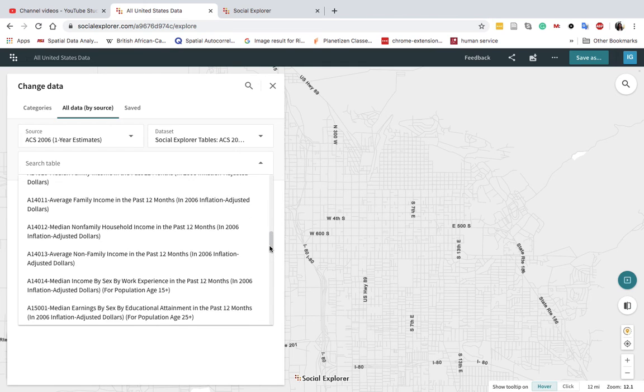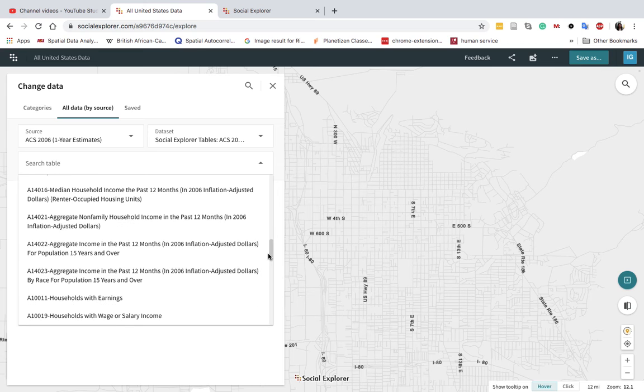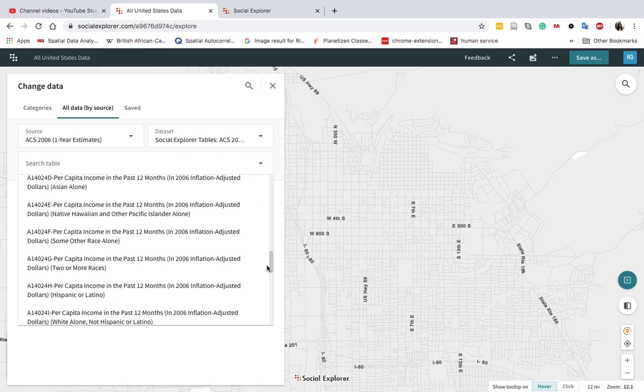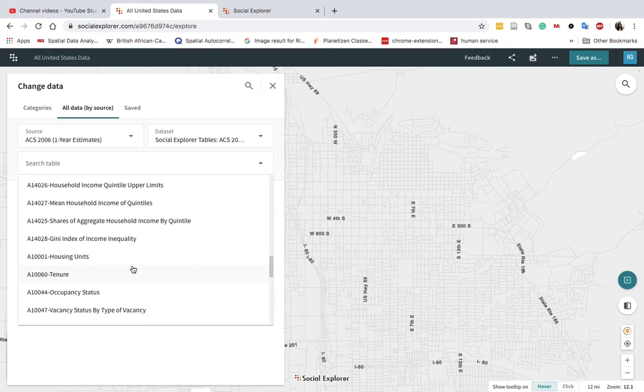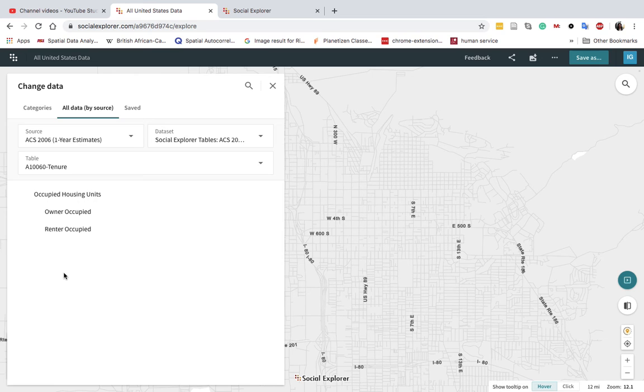It's a lot of tables. It's tenure. That's what tenure usually indicates, renters or owners. So owners.